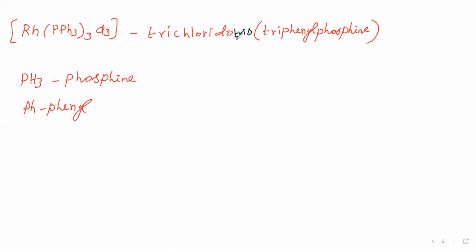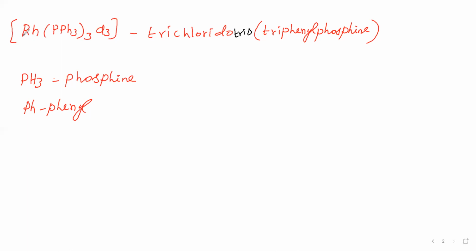Why are we not saying tri? Because the word tri is already present in the name of the ligand itself. If di or tri is in the name of the ligand itself, then you have to use bis for 2 times and tris for 3 times. So we are not using tri here; we are using tris. Then this Rh is the central metal.